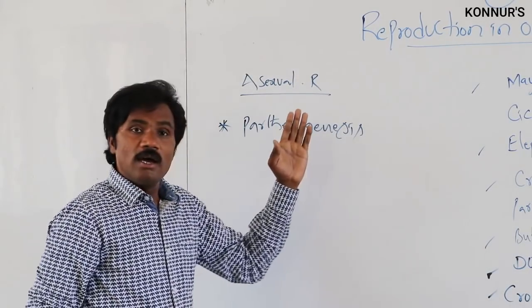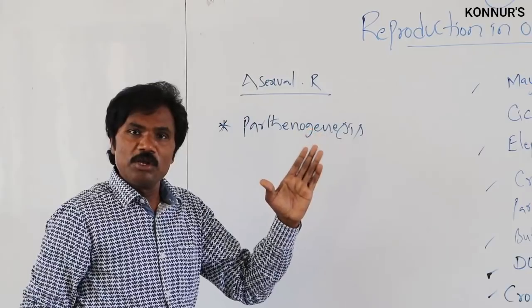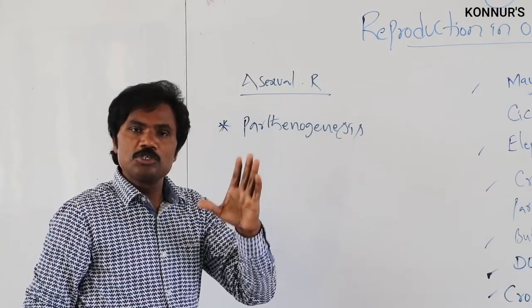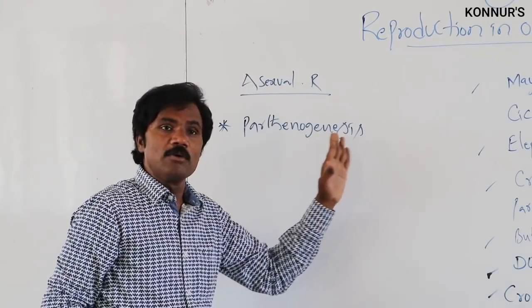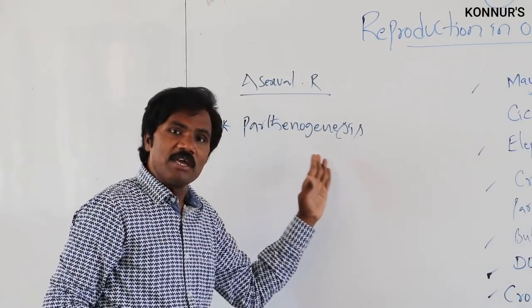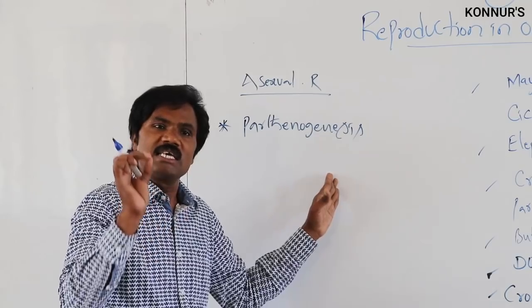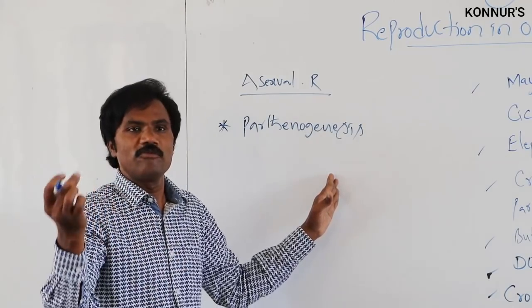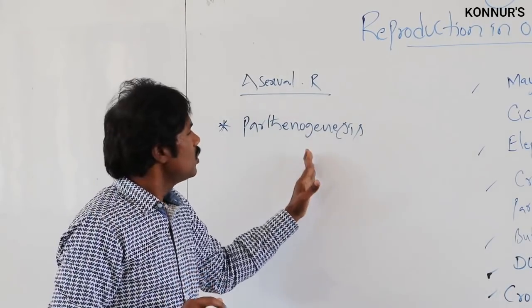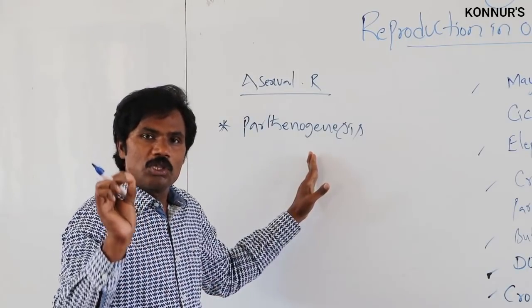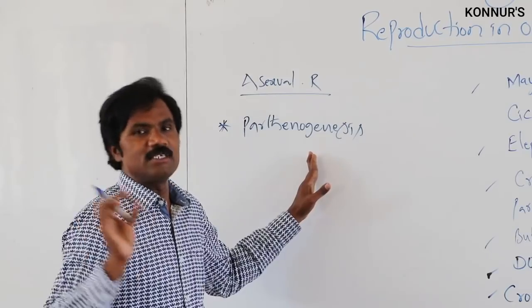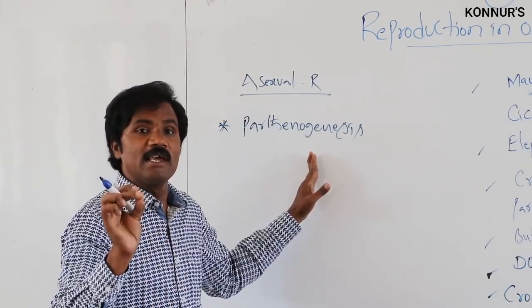Parthenogenesis means the formation of an embryo without fusion of the gametes. That means development of an embryo from a single gamete, especially the female gamete.